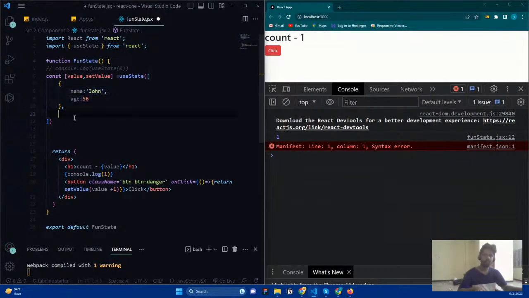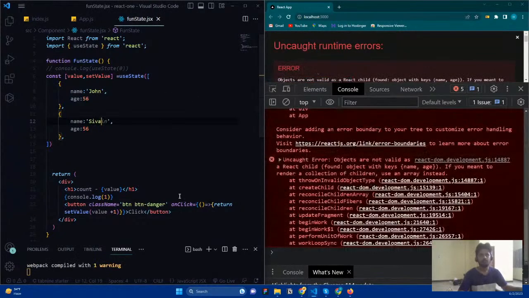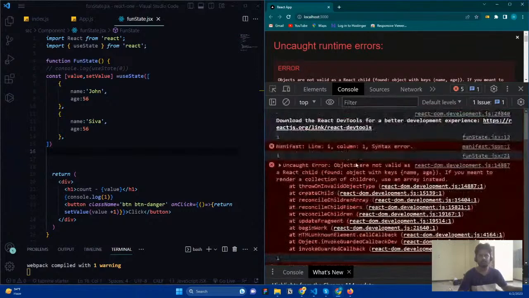We are not supposed to create a variable like the array we created yesterday. Whatever data you want to manage, you need to keep it in a state and manage it. I just say John and give it like this, and let us go here. Yeah, we are facing an error. What is this? Because the value we added is something like this. Objects are not valid, right? Okay, let's see what the error is.